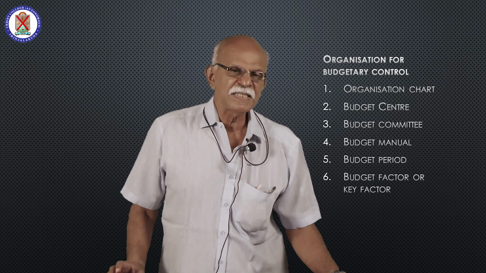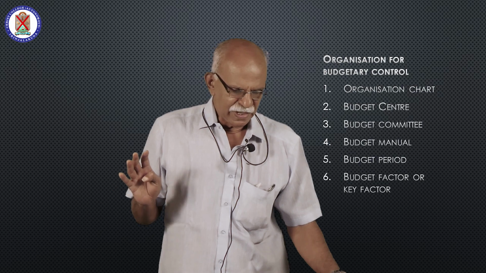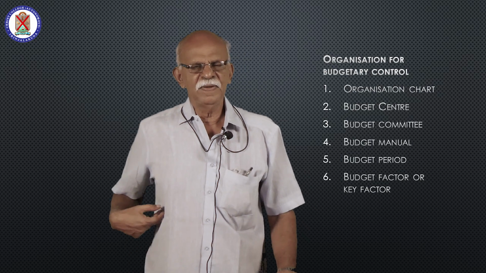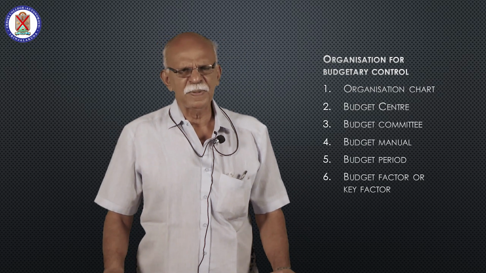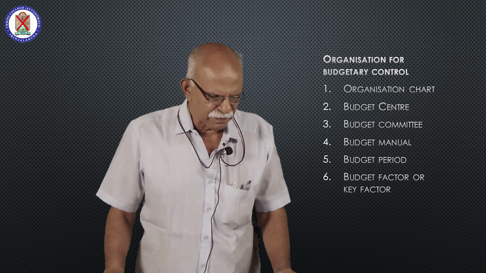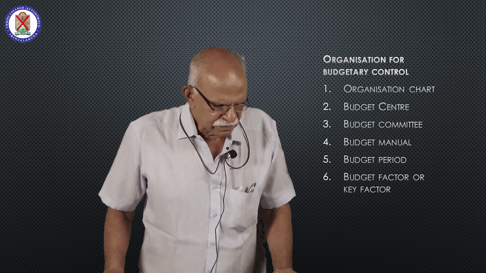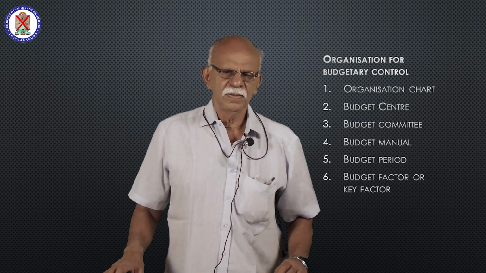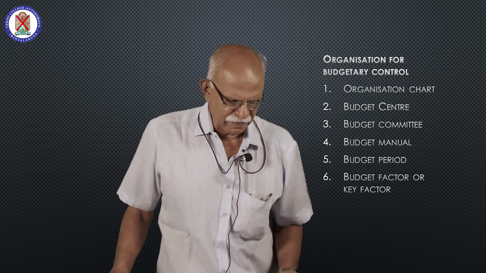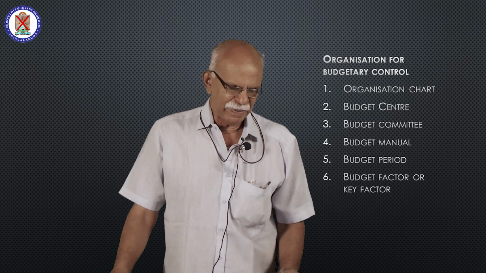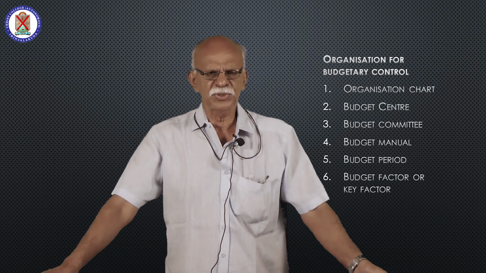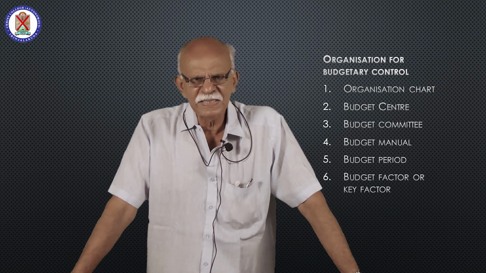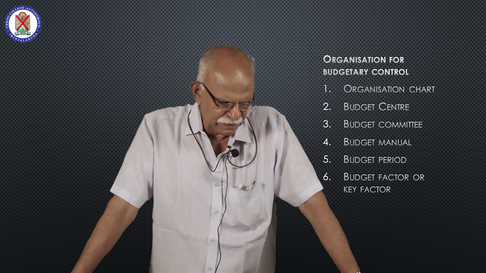The period of the budget depends upon the nature of the business and the control aspect. When you are preparing a capital expenditure budget, you are preparing a long-term budget, that is for 3 to 5 years. But from a control point of view, a short-term budget is always better than a long-term budget. And for taking corrective measures also, the short-term budget is better than the long-term budget. But budget period means the period for which the budget is prepared.